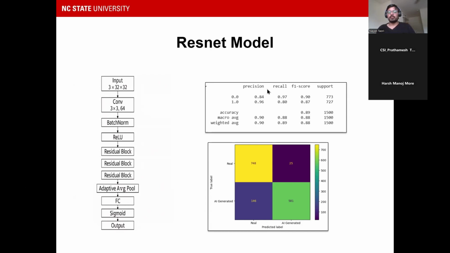As you can see, this is the flow of the layers applied for the ResNet model. For the precision, recall, and F1 scores, the accuracy was pretty close to the baseline model, at around 89%, and the dataset considered was the same, 1500. The number of real images that were predicted as AI generated was still pretty high compared to the dataset. So the baseline model and the ResNet model were pretty close to each other in predicting the images.